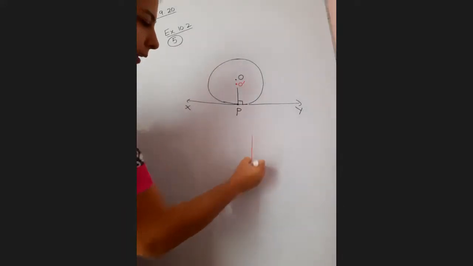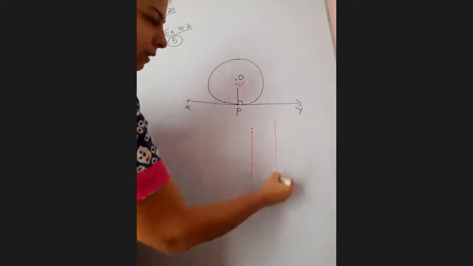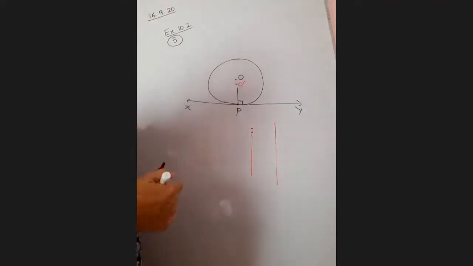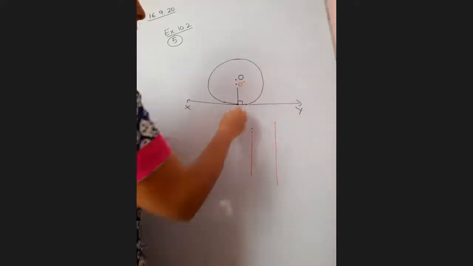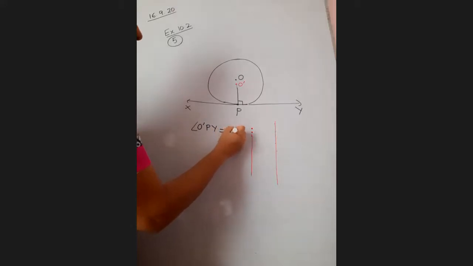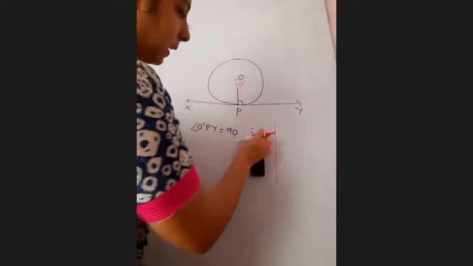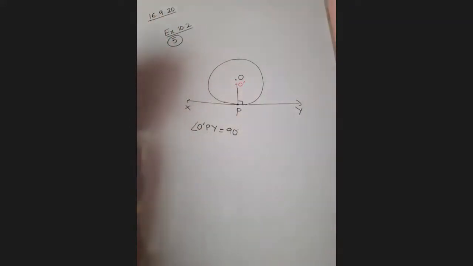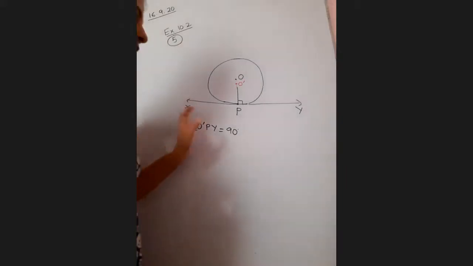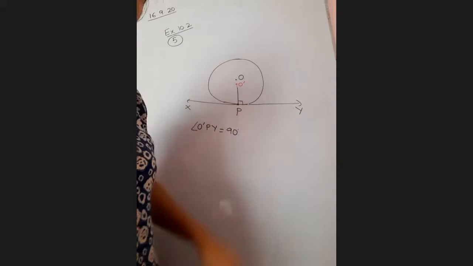Look, there is a line. If it is not passing through this point, it will pass through some other point, but a line passes through many points, right? So if it is not passing through O, let it be passing through some point O dash, such that angle O dash PY is equal to 90. Getting my point, children? Let us suppose this is not passing through the center. Now, it must be passing through some other point, let's say O dash, such that O dash PY is 90 because it is perpendicular.